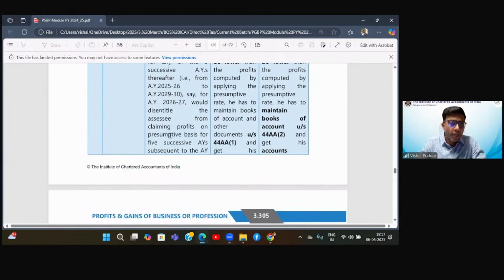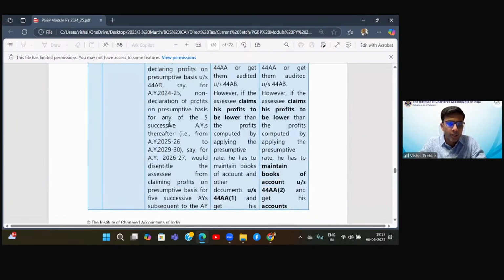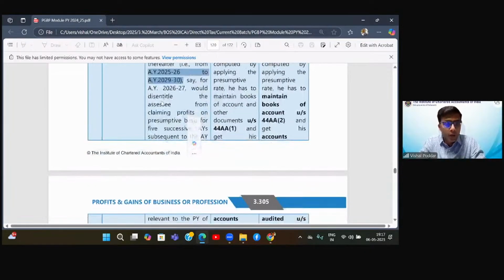So the moment you break the chain, if I take the example which the module has very beautifully given, let us say AY 24-25, you started with the presumptive section, that is, you showed your income in the presumptive category. Now you have to do this for 5 years continuously, because 5 years is the locking.